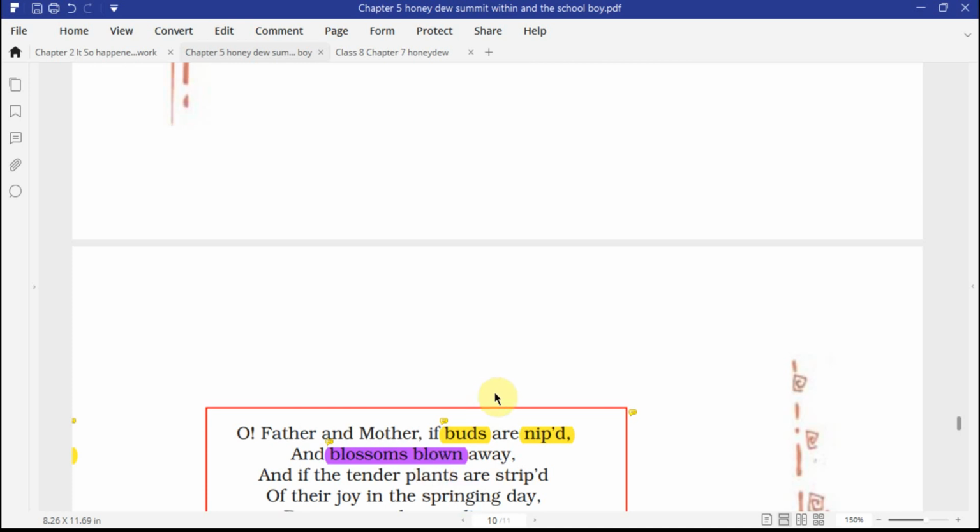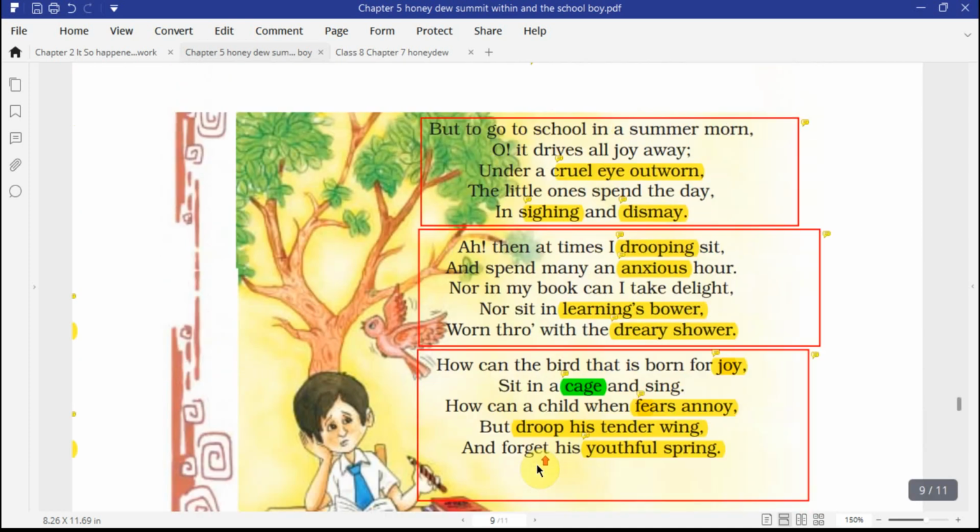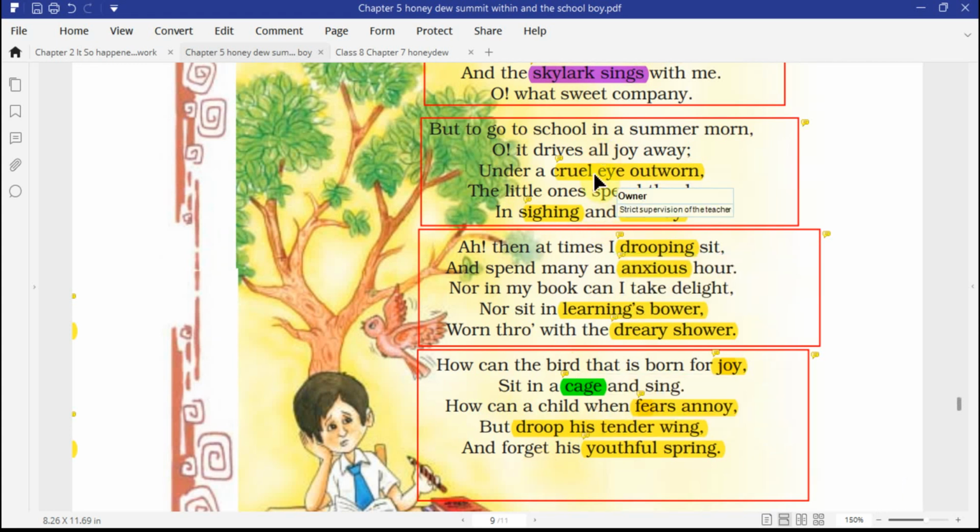As you can see here, buds are nipped. In this example, buds are nipped. What does it actually mean? It means that childhood is ruined. So again, it is a metaphor. And in this earlier example, cruel eye outworn refers to the strict supervision of the teacher. So again, this is also a metaphor. Now let's get to anaphora.